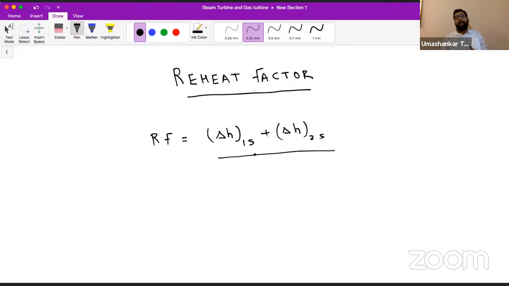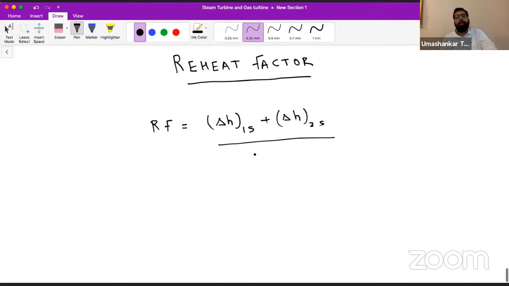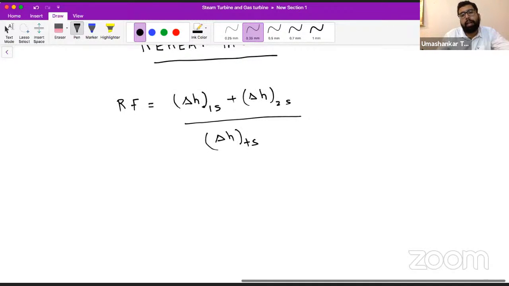Actually, we are leaving the last question, just let it go. When you have all the values, you will put it in the equation and you will find the answer. Okay, so we are continuing with the next topic, that is reheat factor. So now what is reheat factor? This delta H1s plus delta H2s and so on, if there are more than two stages.